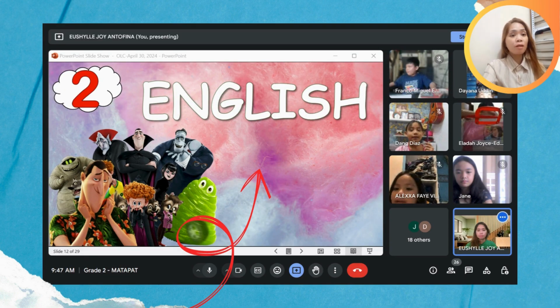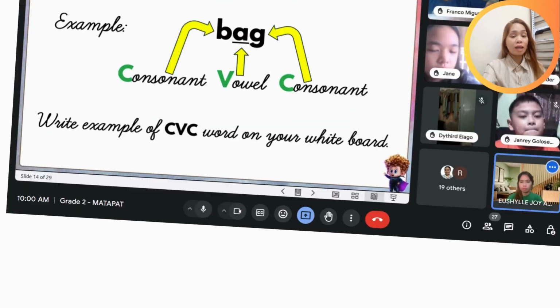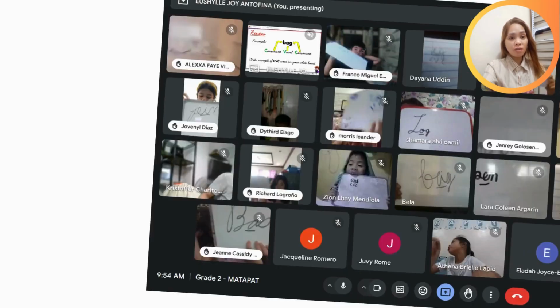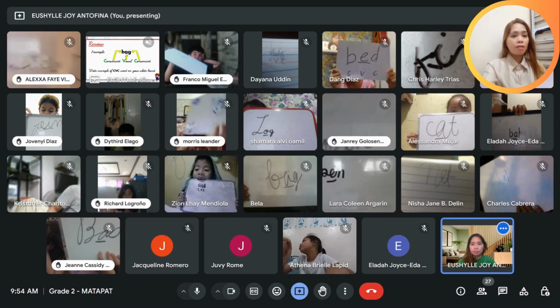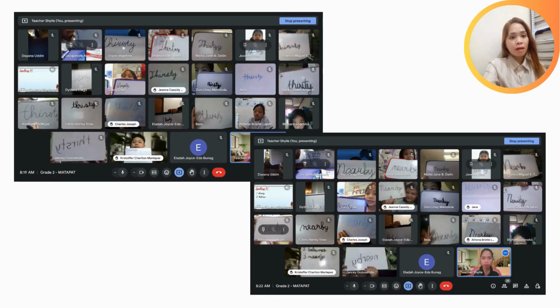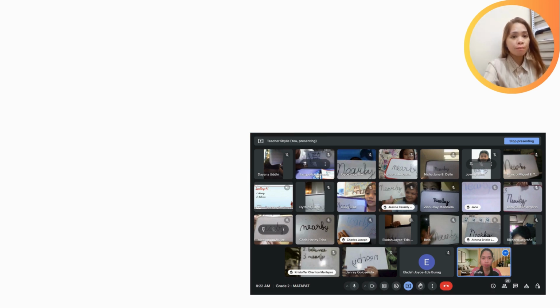Here is an example of Write It on the Whiteboard assessment in an English lesson. In this example, our lesson is about CVC words. In this picture, I assessed my learners' knowledge and ability to write examples of CVC words with short vowel sounds. I also use this formative assessment in building vocabulary such as spelling, just like what you see in the picture.